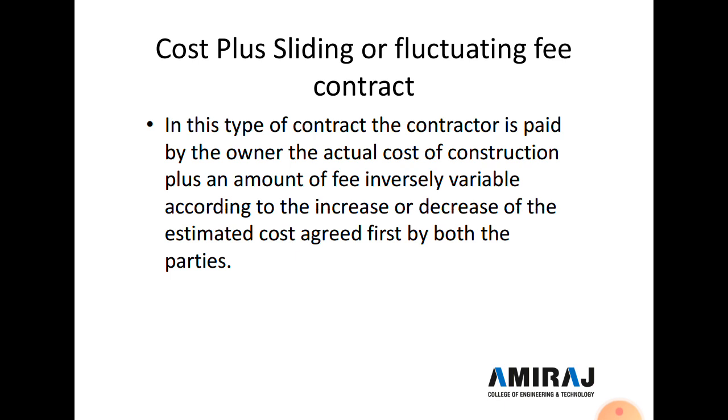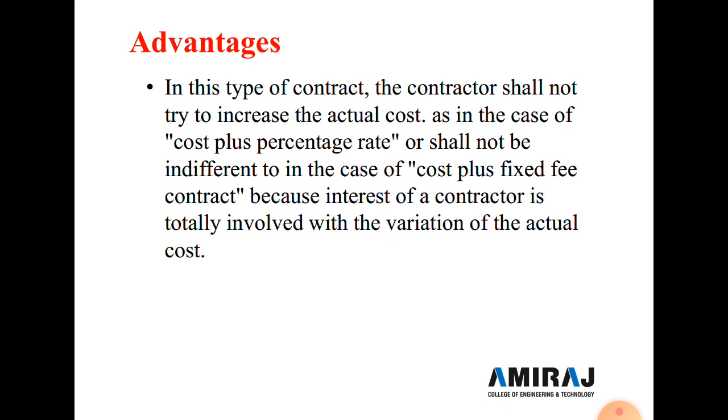Here are some of the advantages of the cost plus fluctuating fees contract. In this type of contract, the contractor shall not try to increase the actual cost as in the case of cost plus percentage rate, or shall not be indifferent as in the case of cost plus fixed fee contract, because the interest of the contractor is totally involved with the variation of actual cost.